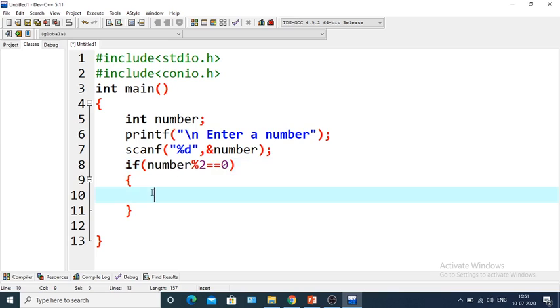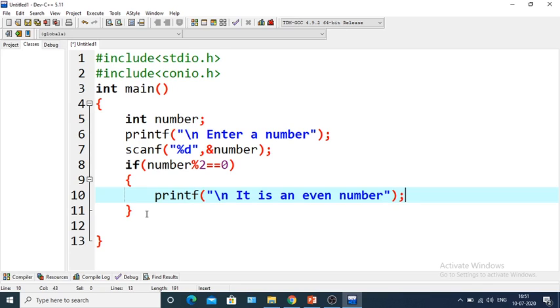If the remainder is 0, we can say that printf \n, it is an even number. Okay, it is an even number. Okay, so here is no need to give the else. Okay, that we will do in the different program.